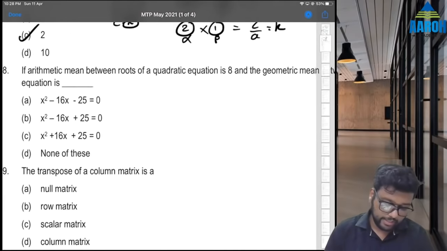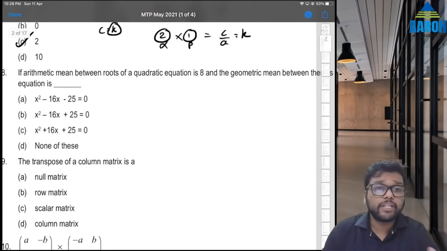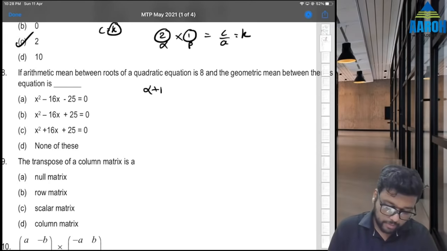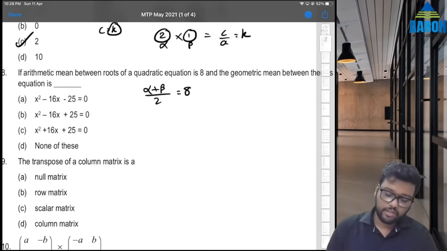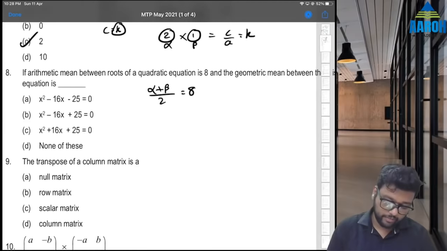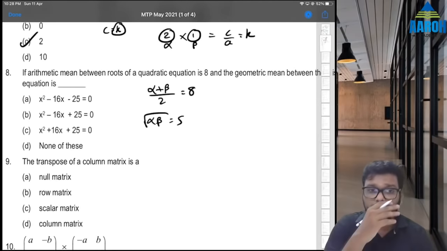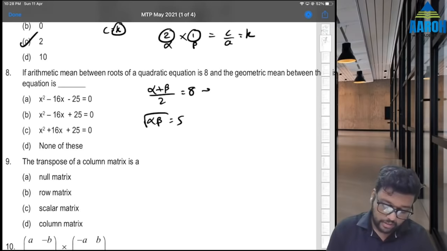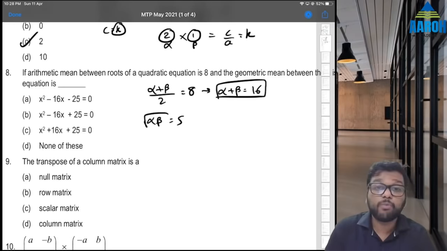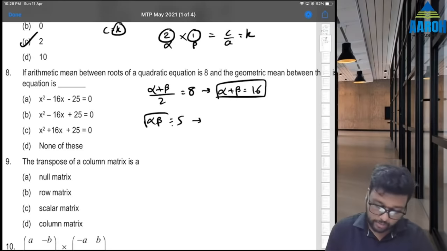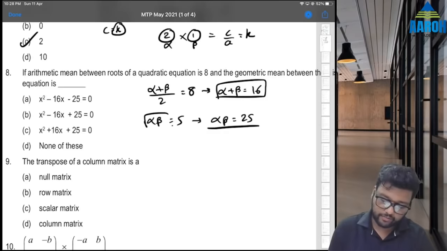Next, 8th, again quadratic. If arithmetic mean between roots of quadratic equation is 8, that means alpha plus beta by 2 is 8. And geometric mean between them is 5. That means square root of alpha beta is 5. Then what is the equation? Fine, this is easy. We can rearrange this as alpha plus beta is equal to 16. That means sum of roots is 16. And product of roots, if we take square, will be 25.